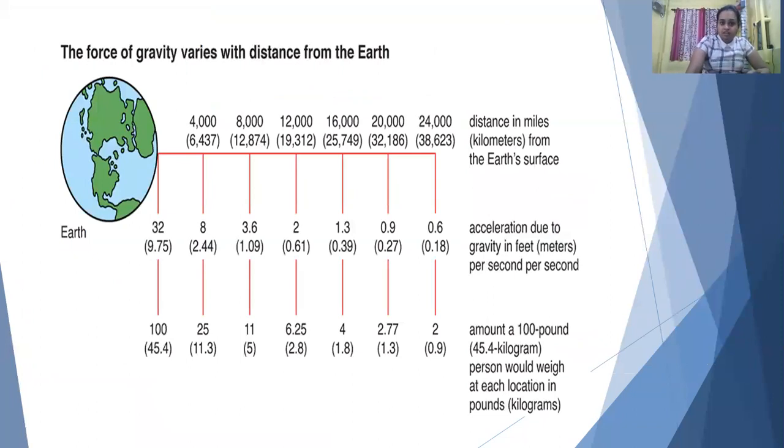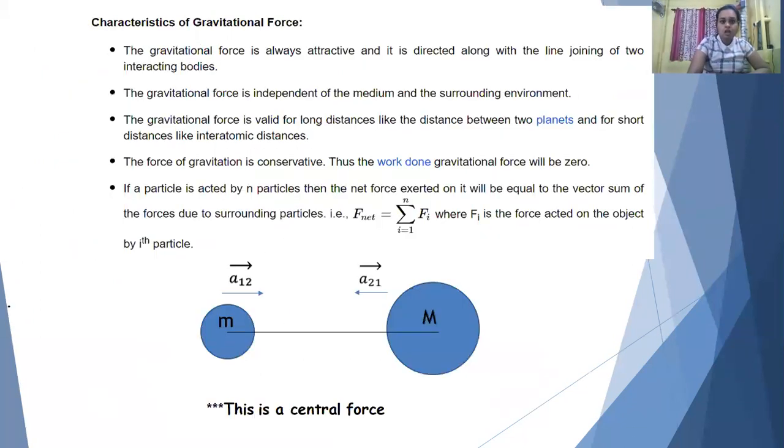Here I have given a demonstration of how the distance affects Newton's law of gravity. Here is a quick recap of the characteristics of the gravitational force, which is very important. It is a conservative force, so the work done due to the gravitational force over a closed path is 0. We can prove it later with calculus. As mentioned, this is a vector sum, so you can put a vector sign over the force.